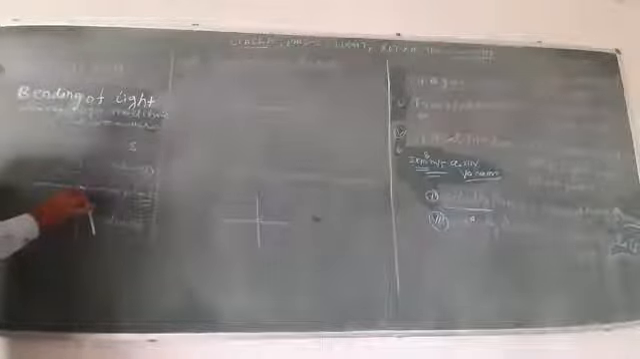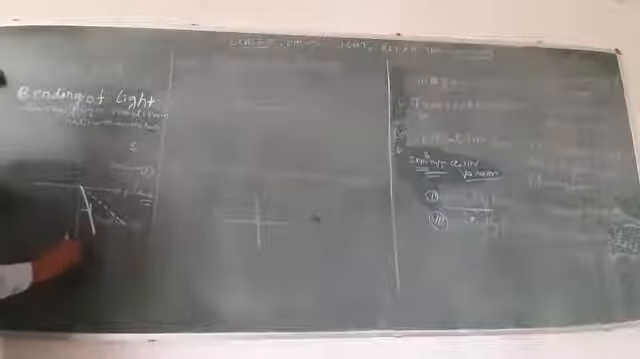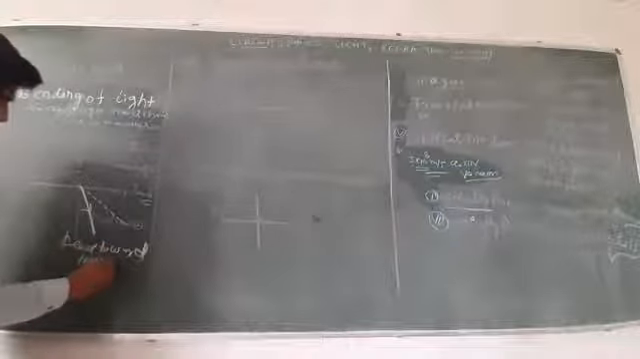If the deviation of light does not take place, it means bending of light does not take place, then the ray of light travels along its path, along a straight line. But bending of light will take place when the ray of light travels from rare to denser. So in this case, the ray of light bends towards the normal. Okay. Why does the ray of light bend towards the normal?